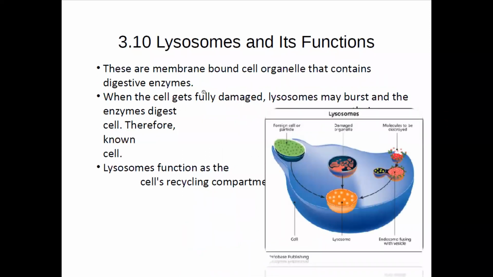So now the next important cell organelle is the lysosome and its function. This is the picture of a lysosome. These are membrane-bound cell organelles that contain digestive enzymes. Different types of enzymes are present inside the lysosomes. If the cell gets damaged, the lysosome may burst and the enzymes will digest the cell. Lysosomes function as the cell's recycling compartment. All these things are responsible for the functions of the lysosomes.